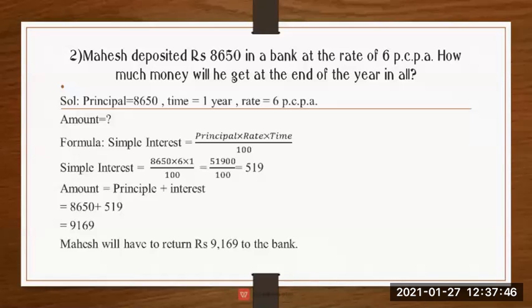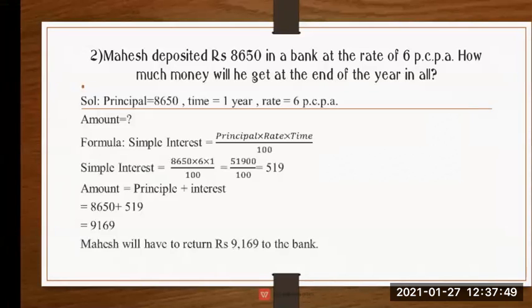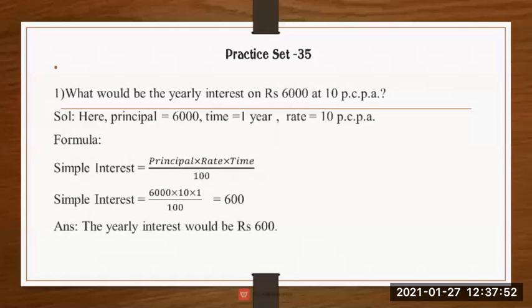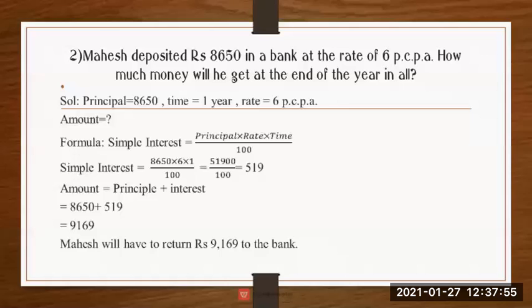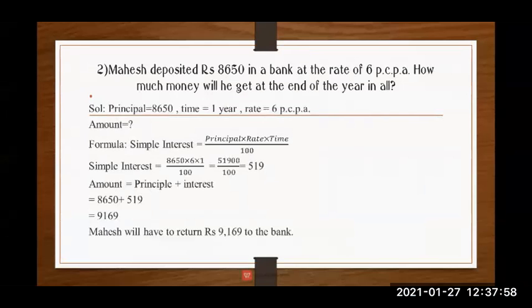So here the principal. Now we will start with the solution. Now what is the principal amount? Principal amount is 8,650. Time is how much? Time is given for 1 year. So time is 1 year. Rate is given 6% per annum, 6 p.c.p.a. Now first, they ask you in the question how much money. That means it is what? It is the amount. So amount equal to question mark.